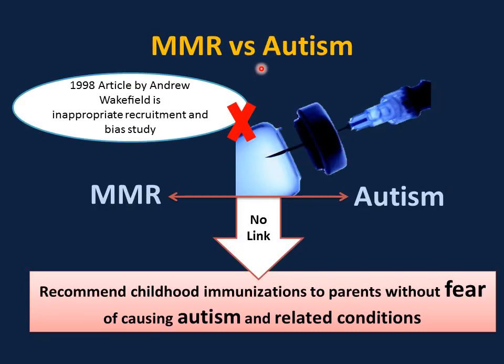MMR vaccine versus autism. The public fear of the MMR vaccine causing autism was based on the article published by Andrew Wakefield in 1998. This article was biased, used inappropriate recruitment, and later was retracted. So there is no link between the MMR vaccine and autism. So it is important for pediatricians to recommend the childhood immunization to parents without fear of causing autism and related conditions.